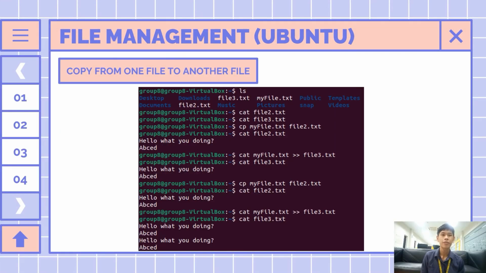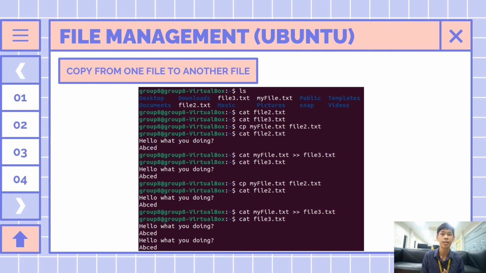Now, I will continue with the Ubuntu operating system file management, which is copying from one file to another file. The user can use the cp command, short for copy, to copy a file from one location to another. The syntax for copying a file is cp source file name, space, destination file name. For example, to copy the file myfile.txt from the current directory to file2.txt, the command is cp myfile.txt file2.txt.